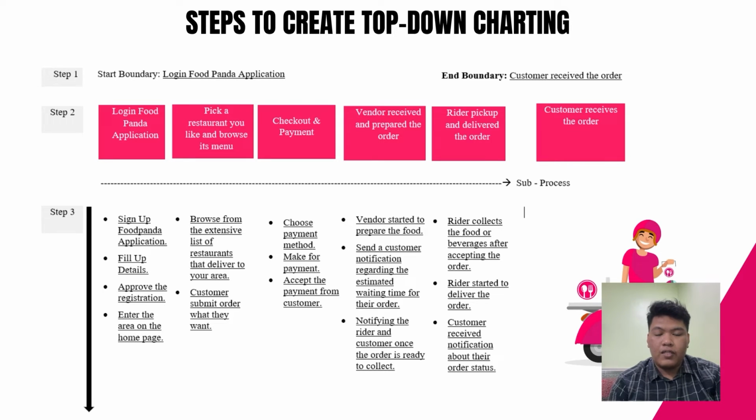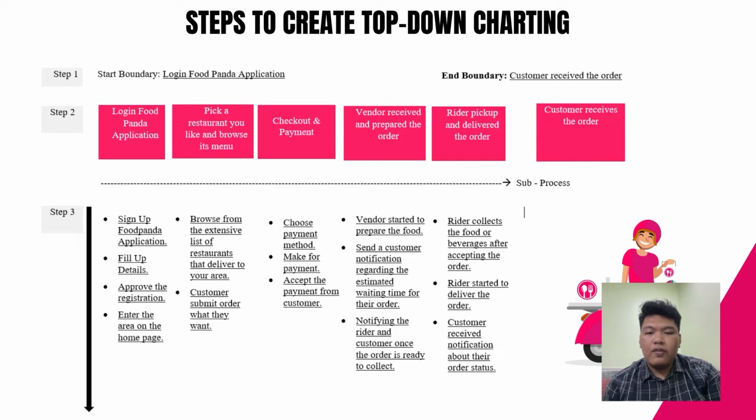under the Foodpanda sub-processes. First of all, the first step is to agree on the start point and end point for the process map. This information can be obtained from the support diagram. For the delivery service process, the start point is when the customer logs in to the Foodpanda application and the end point is when the customer receives the order.